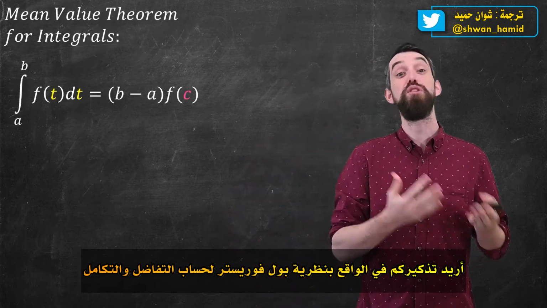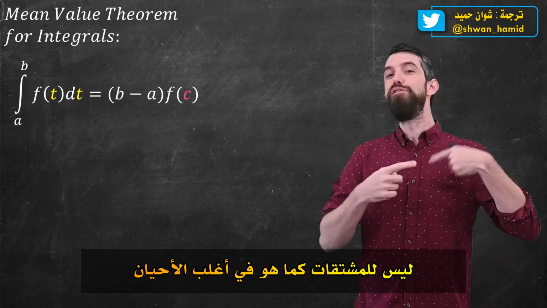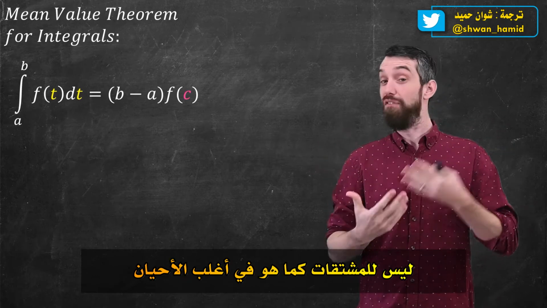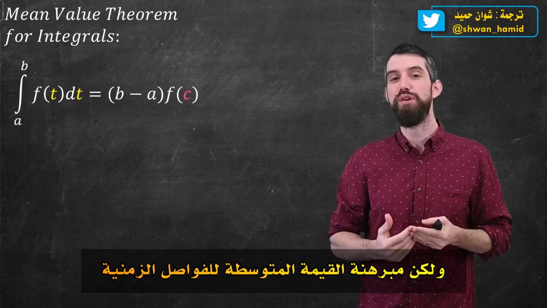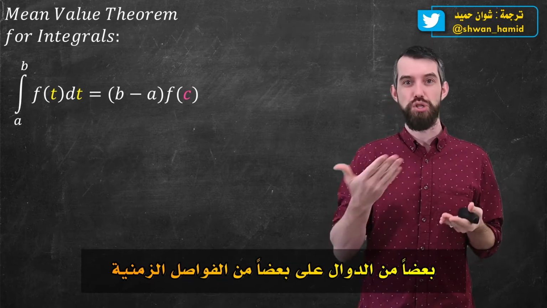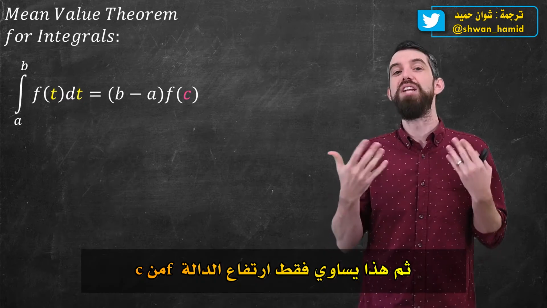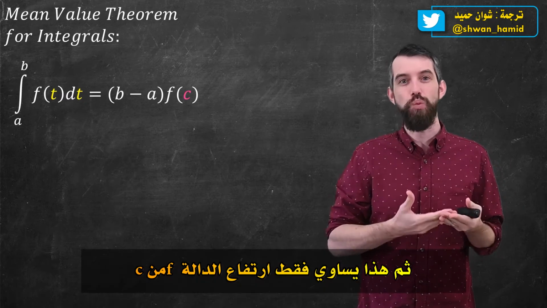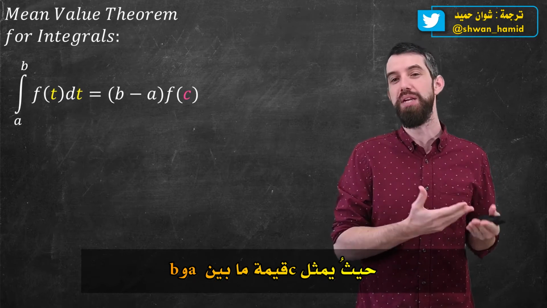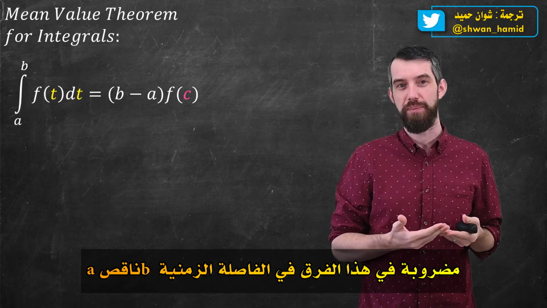Now, before I continue further with this delta function, I want to actually remind you of a theorem from first-year calculus. This is the mean value theorem, not for derivatives as it's most often stated in first-year calculus, but the mean value theorem for integrals. The theorem goes as follows: if you integrate some function over some interval, then this is just equal to the height of the function f of c, where c is some value in between a and b, multiplied by this difference in the interval b minus a.